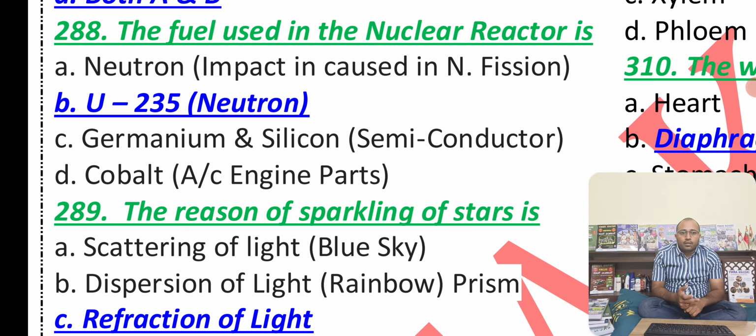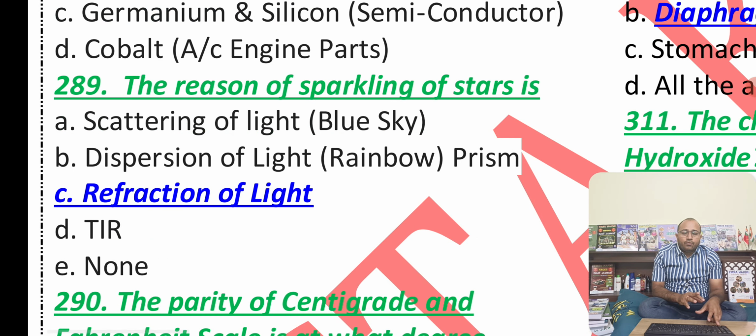Cobalt, you will find this kind of thing in AC engine parts. So whatever fuel we are using, that is uranium-235 in a nuclear reactor, and it will act as a neutron. And the reason for the sparkling of stars, you know that because of the refraction of light, the sparkling of stars is possible. There are a few things you must remember.